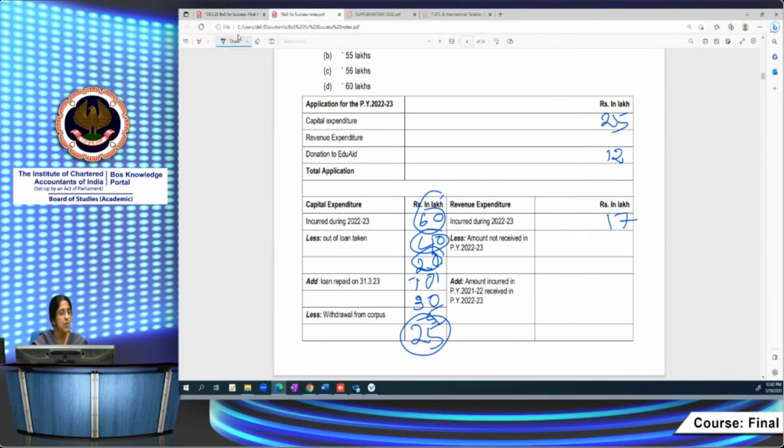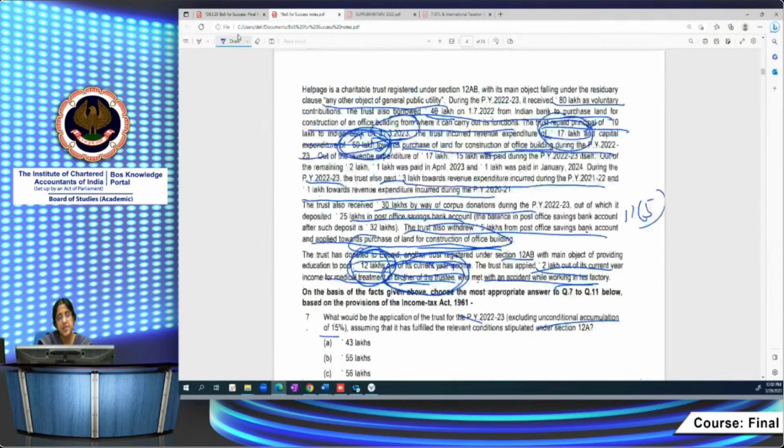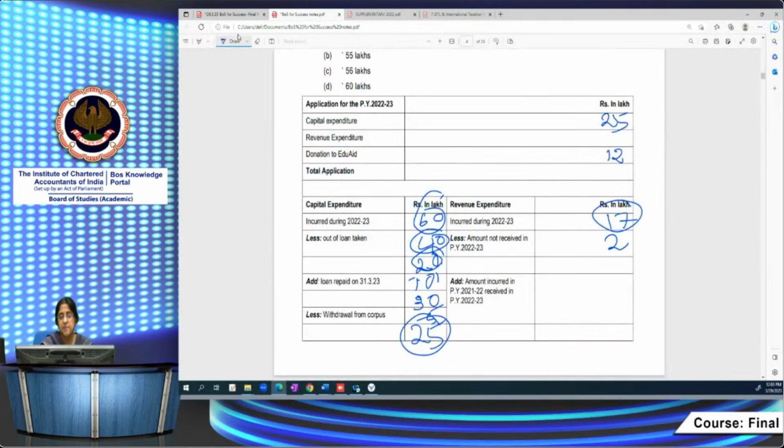Now let's come to the revenue expenditure. Incurred during 22-23 is 17 lakh. Amount paid during the previous year 22-23, 15 lakh was paid. Amount which is not paid is 2 lakh. 1 lakh was paid in April 23, I'll get the benefit next year. Again, 1 lakh was paid in Jan 24, that also I'll get the benefit next year. So 2 lakh I'll have to reduce. So balance is 15 lakh.